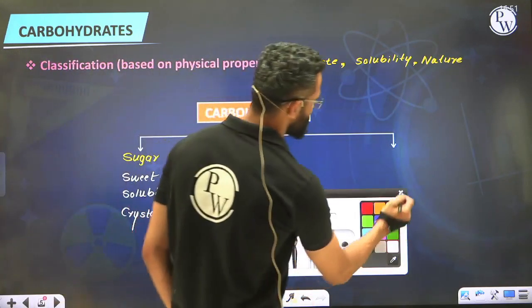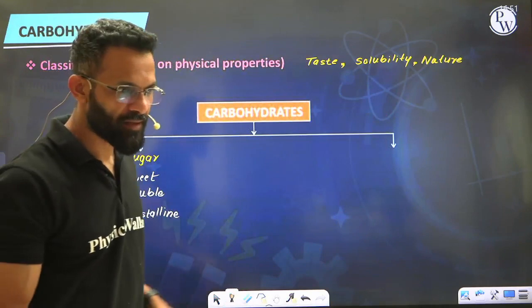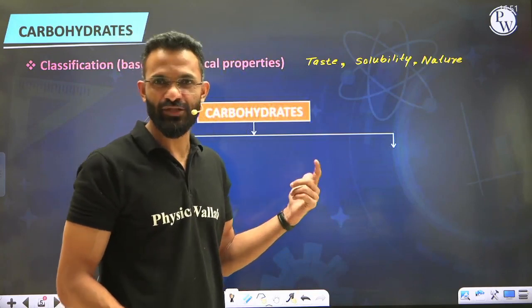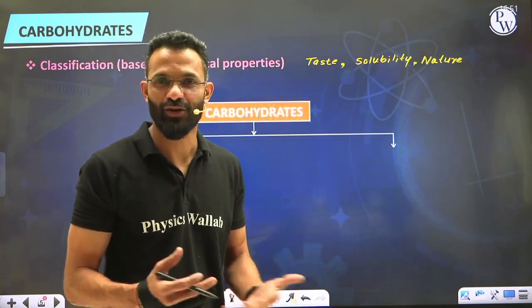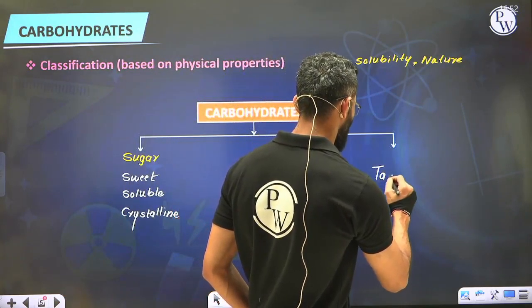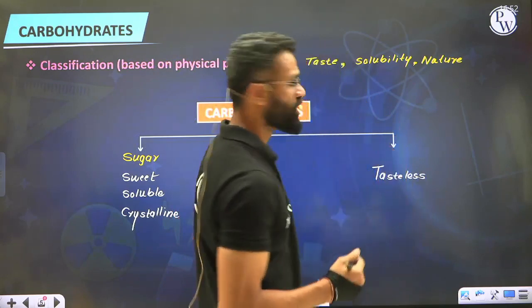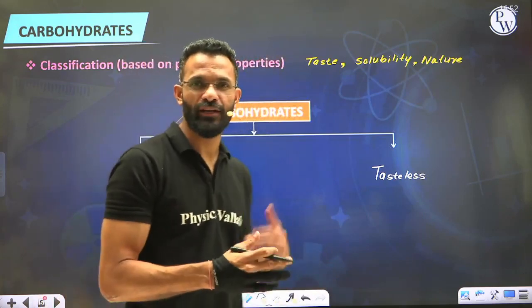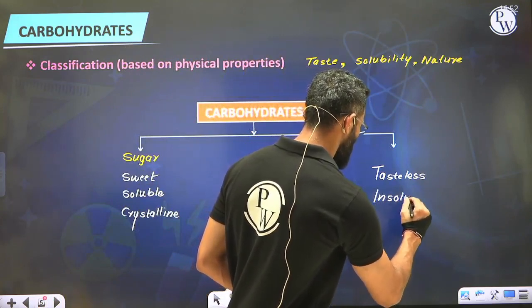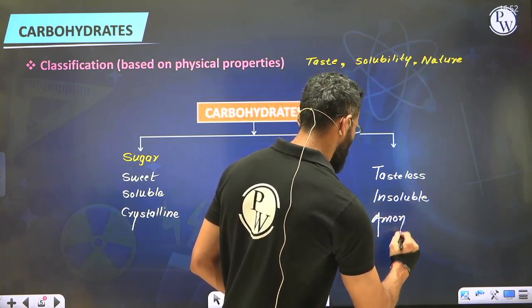Now let's talk about the second compound, that is potato. Potato contains a carbohydrate called starch, right? Suppose we extract starch from potato and compare these three physical properties. Taste wise, we all know that potato does not have any precise taste as such, so I will say it is tasteless. Solubility: if you take starch and try to dissolve it in water, it won't dissolve, so we say it is water insoluble. And you'll also observe that it is amorphous.